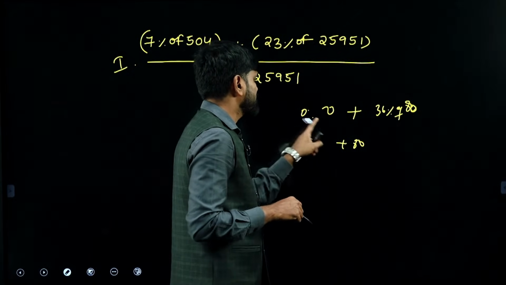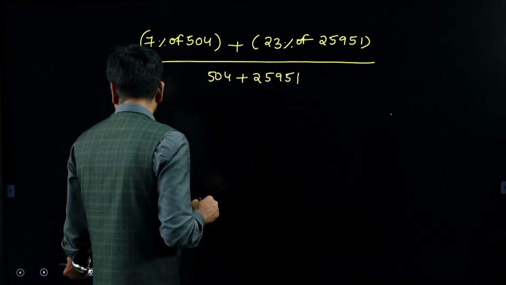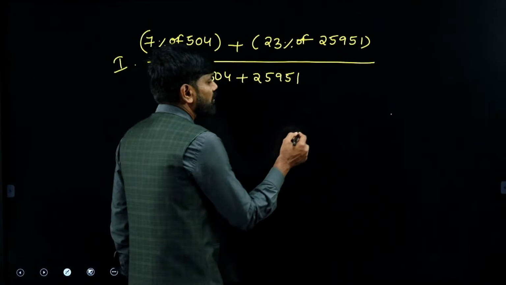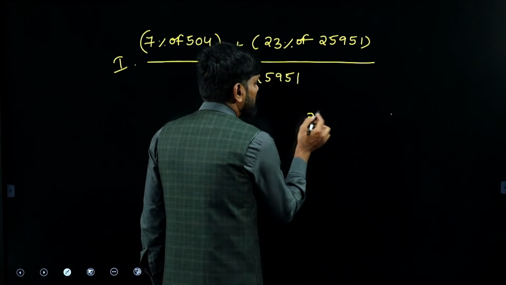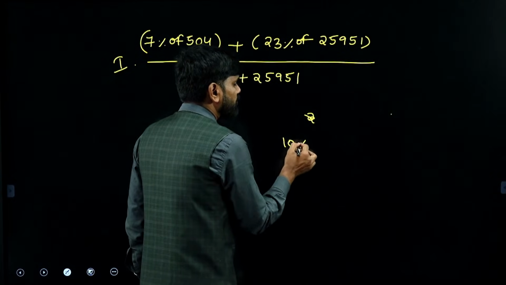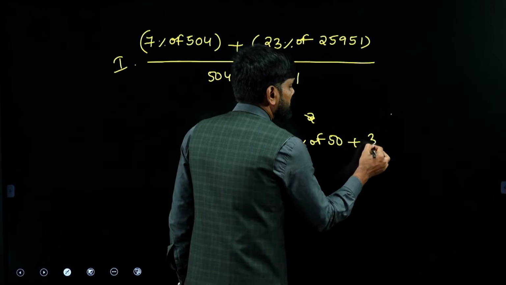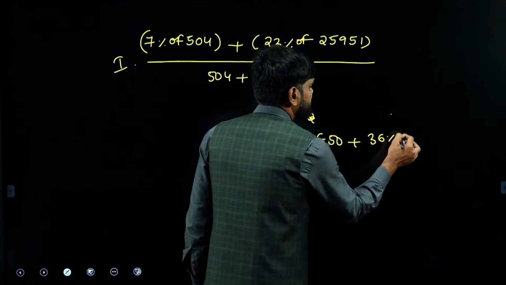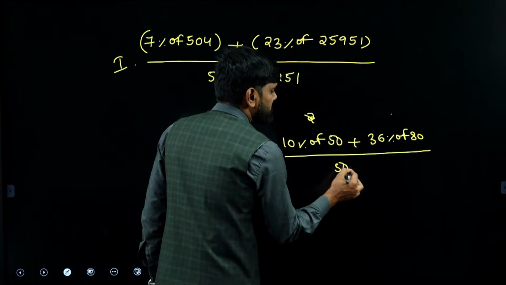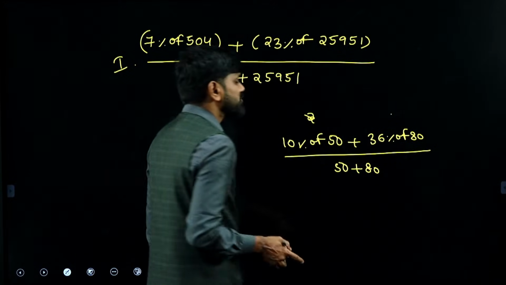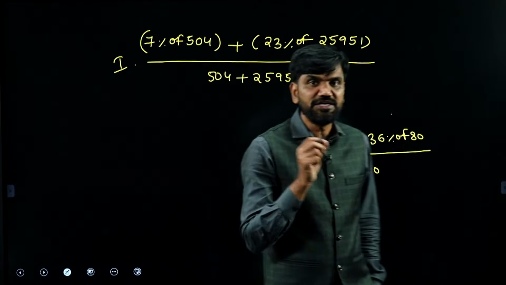Now let me show it in detail over here. The method that I am supposed to do is: there are 10% out of 50, plus 36% out of 80, by 50 plus 80, is what we generally do. But what I suggest you to do is don't go by that method. There is one best approach for it, that is by the allegation trick.